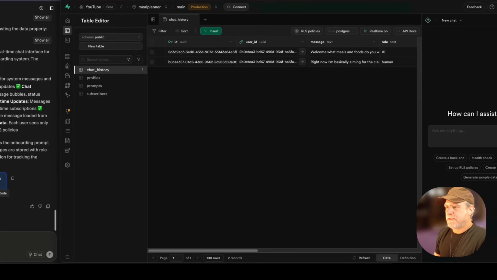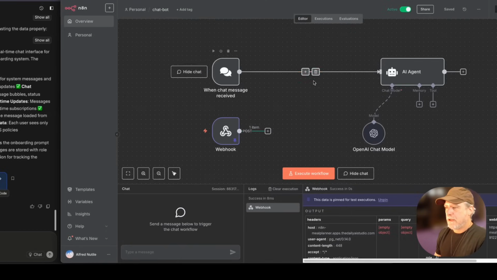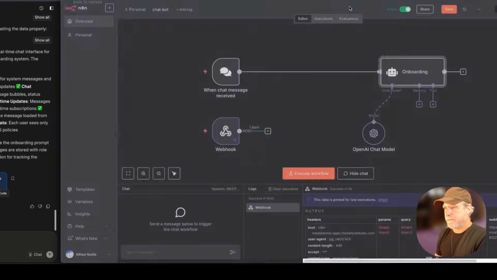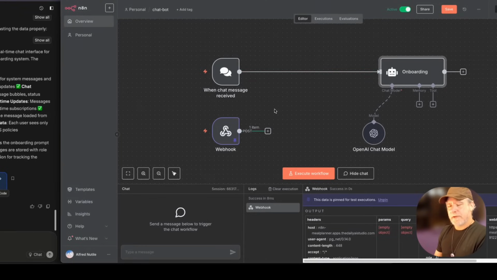So, okay, let's go back to here now. We have a message from the human, and the human is going to then ask the onboarding prompt. So this is going to be the onboarding prompt, and I'll make more sense of this in a moment, okay? Because there is a point where they're done onboarding. And we'll make that automatic, so the system helps with that.